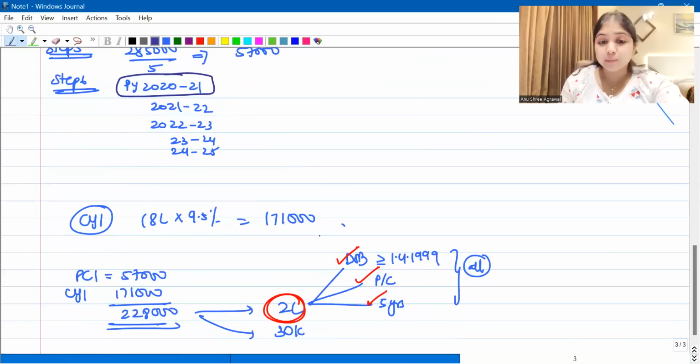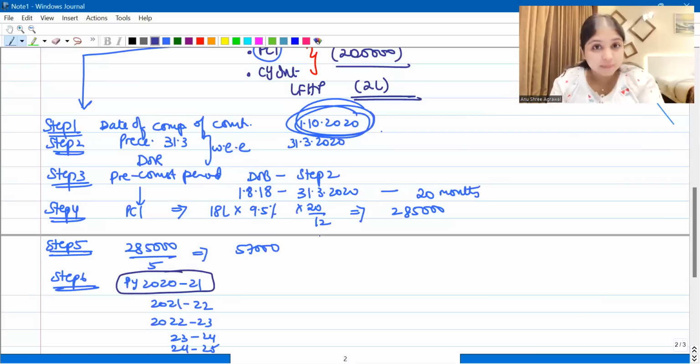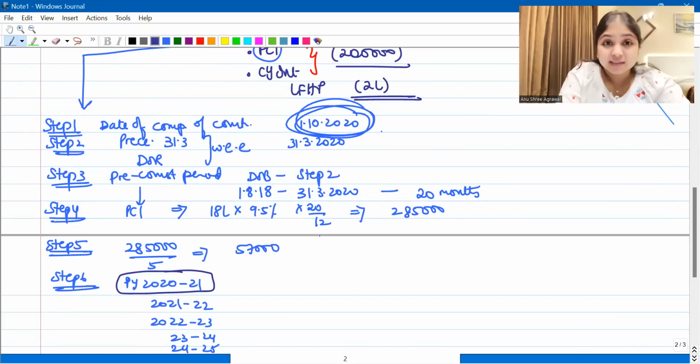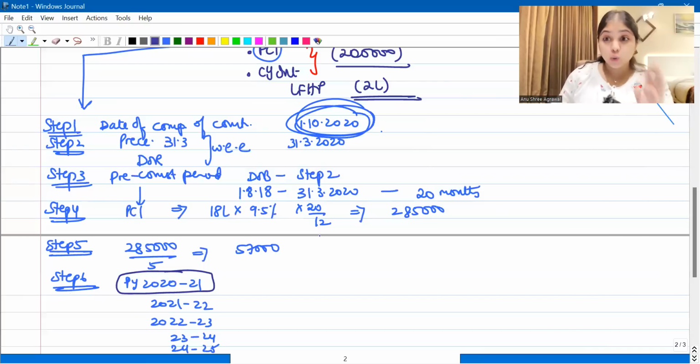Now, before I proceed to the let-out property, there is one little thing which I still have to discuss with you. But before I come to that thing also, till here you should be clear. Pre-construction interest, current year interest, you got to think about both. Whenever you come to interest on borrowed capital, you never straight away start calculating interest on borrowed capital. You always first pause and check that, do we have pre-construction interest or not? Only then you calculate current year interest.